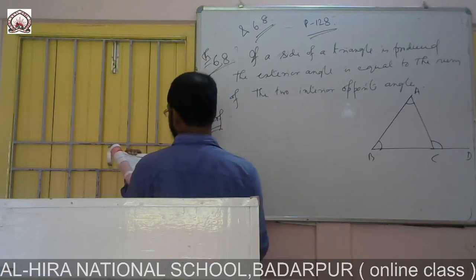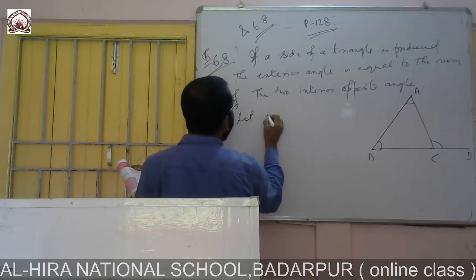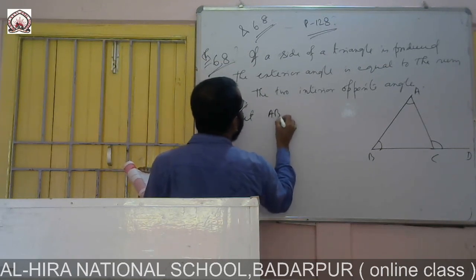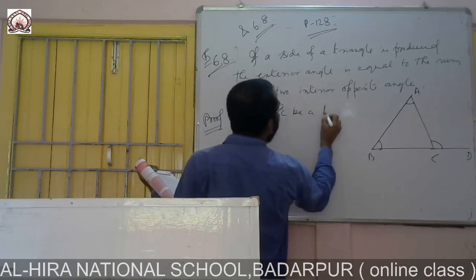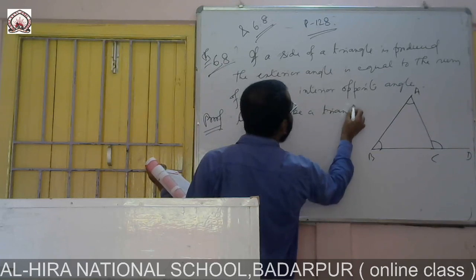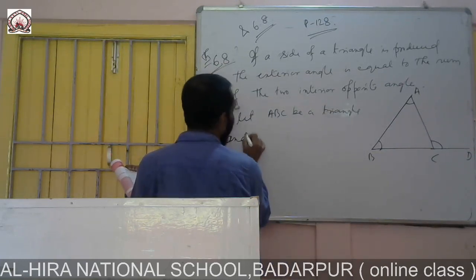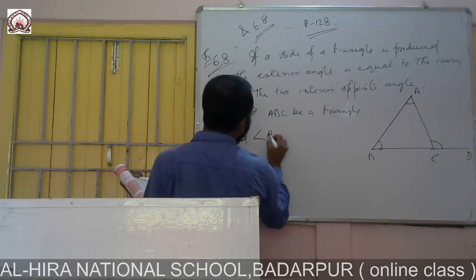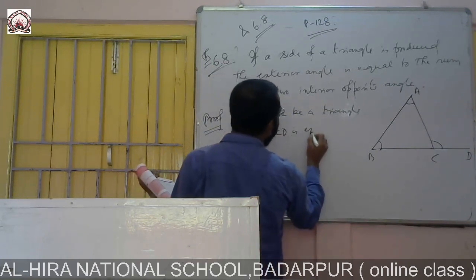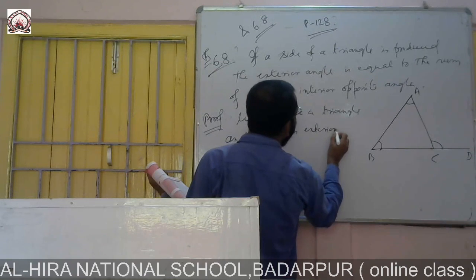Let ABC be a triangle, and angle ACD is exterior.